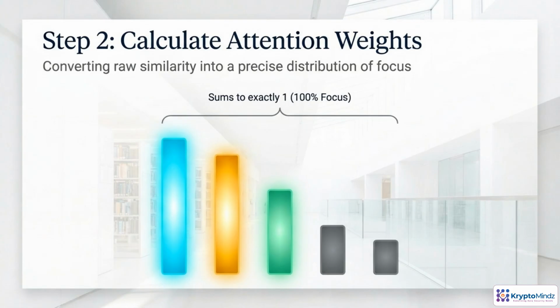Once we have similarity scores between the query and each key, the model has to turn them into a decision. How much should I care about each token? We run these scores through a softmax, which converts them into weights that all sum to 1. Large weights mean strong focus. Tiny weights mean almost ignore.